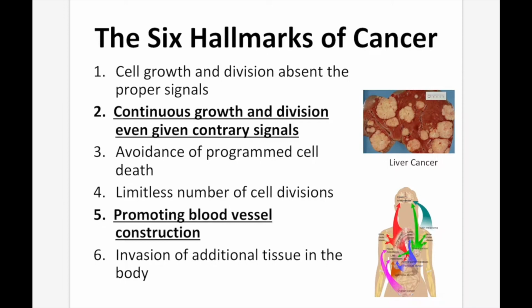Number 5, promoting blood vessel construction. So cancer cells, just like every other cell, need their own blood supply. And what cancer cells will do is they'll go out of their way to create a specific blood supply for the cancer cells to allow them to grow faster and bigger than they would otherwise normally be able to do. And number 6, invasion of additional tissue in the body. So cancer cells can start in your liver and move to your kidneys.